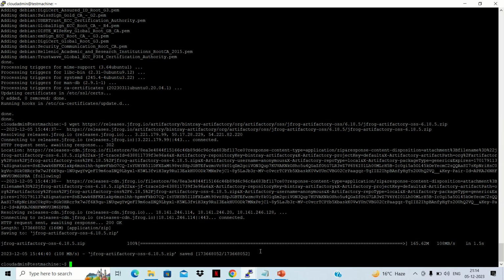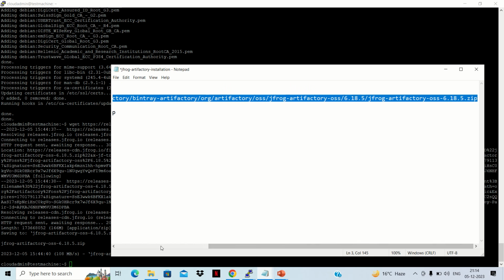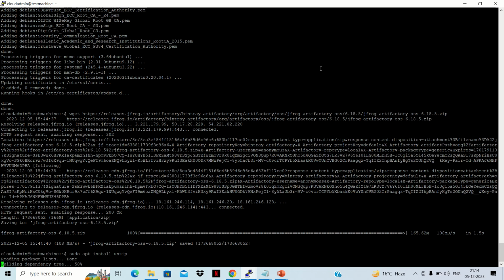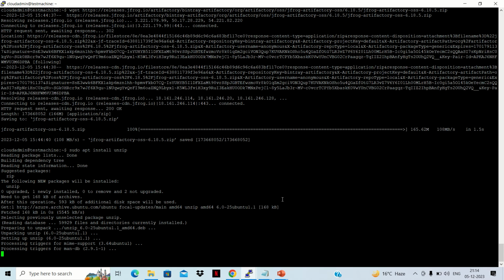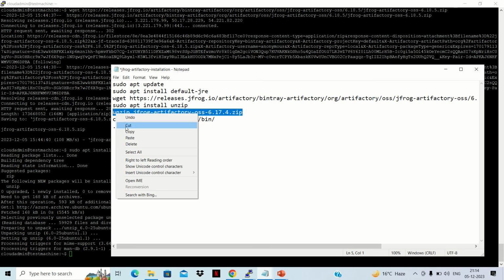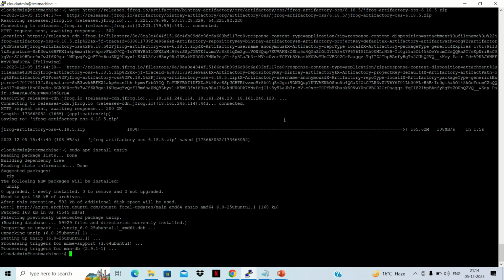Okay, so it is downloaded now. Next we need to download unzip in order to unzip this package. Okay, then we'll unzip this zip.